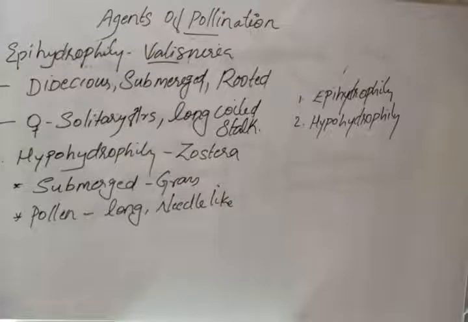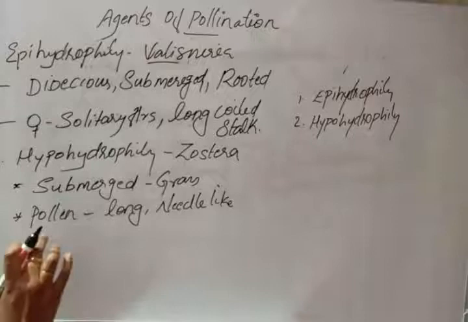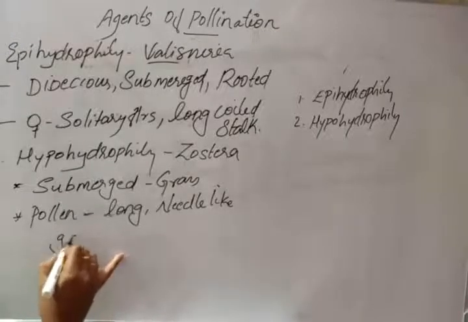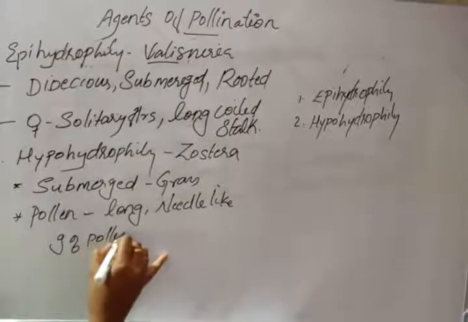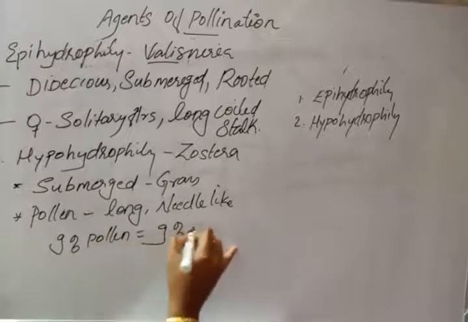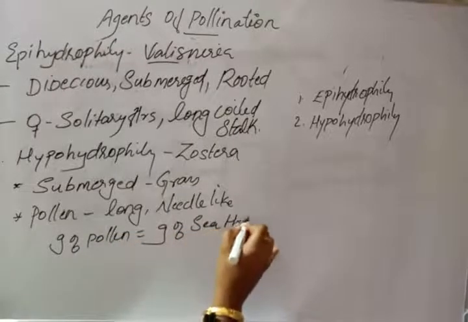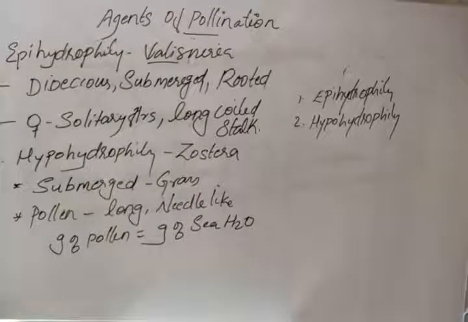The specific gravity of the pollen is the same as that of seawater, so that the pollen can float freely at depth.